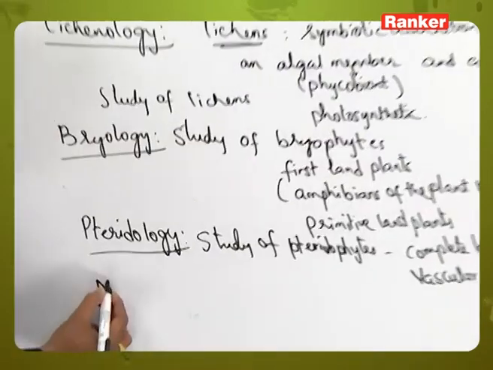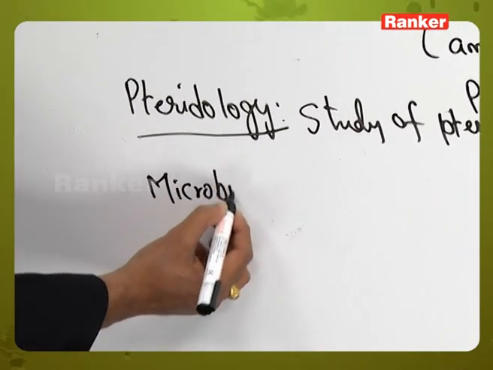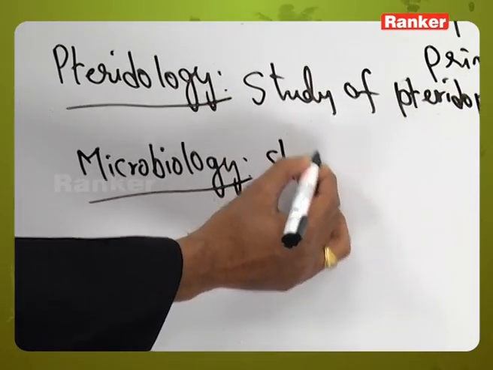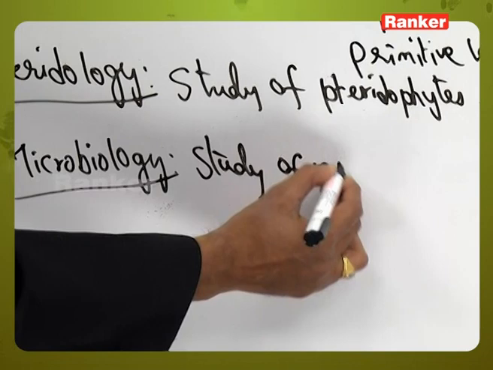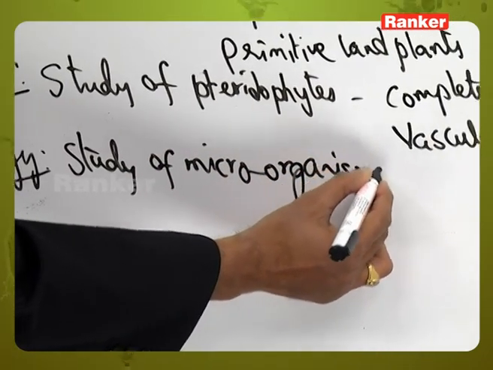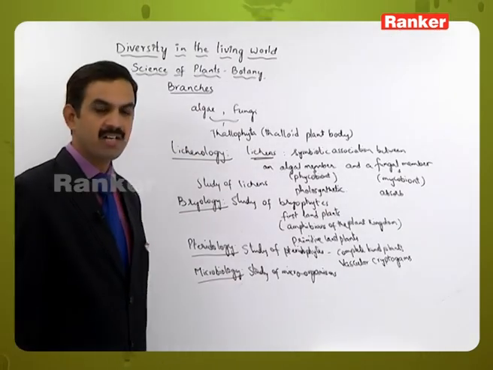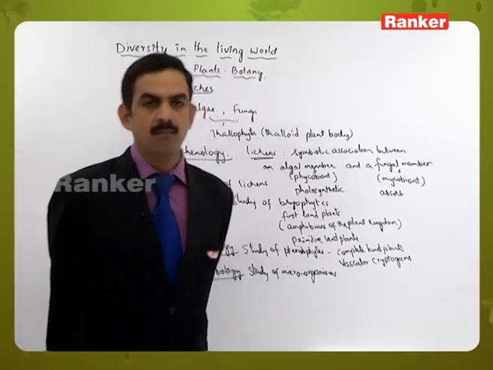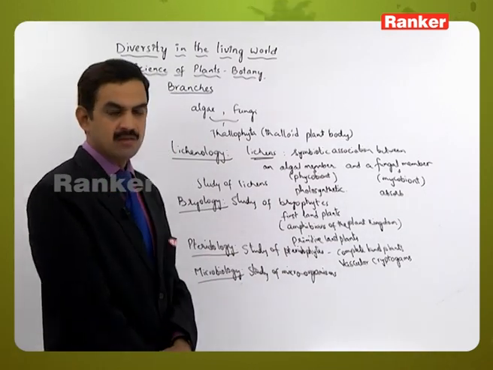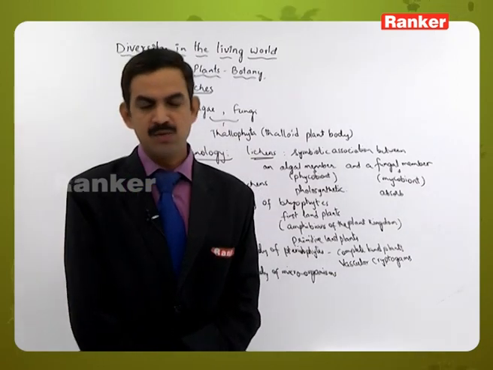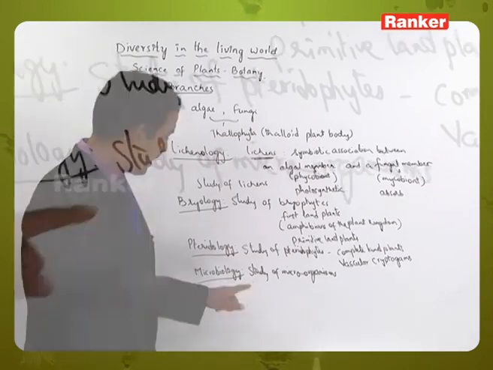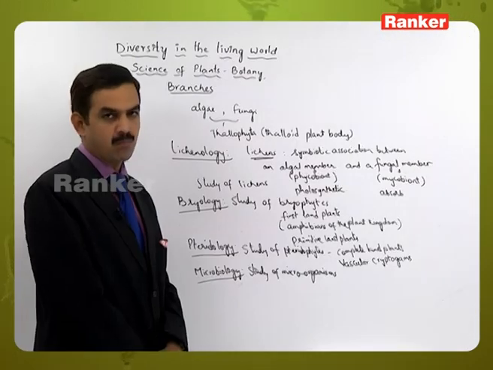Then microbiology. Microbiology includes the study of microorganisms. Microorganisms are those which we cannot see with our naked eyes. They require a microscope for observing their structure. Here the microorganisms include viruses, bacteria, mycoplasmas, and some protozoans, some algae and also some fungi. So the study of all those microorganisms is called microbiology.